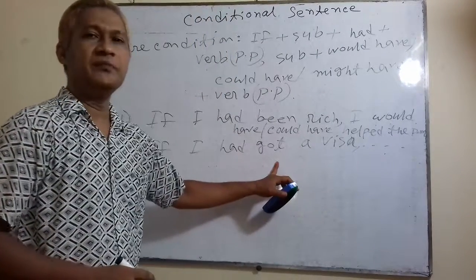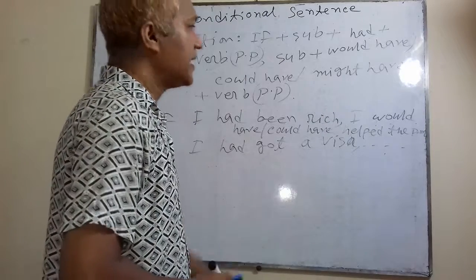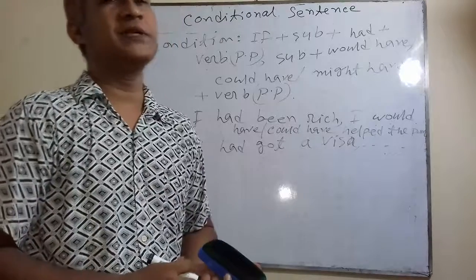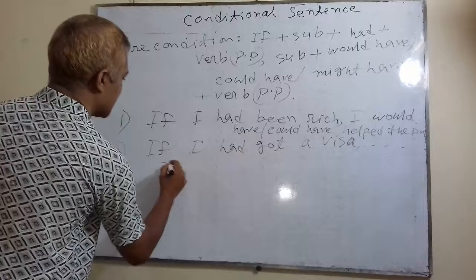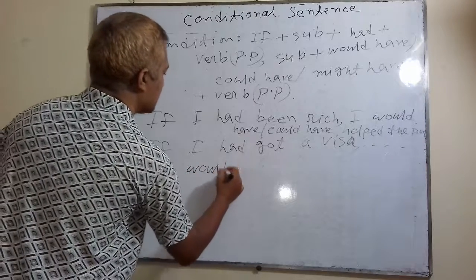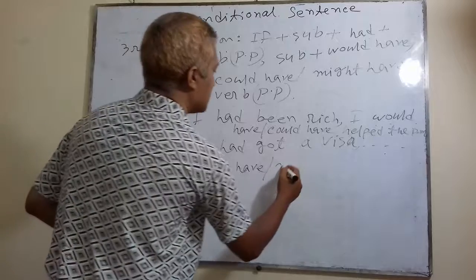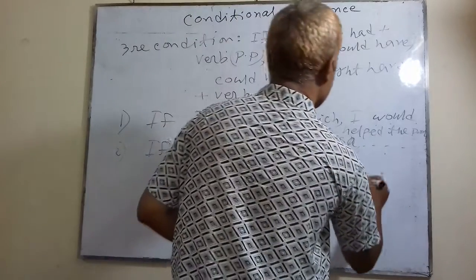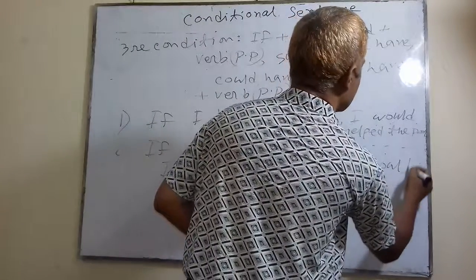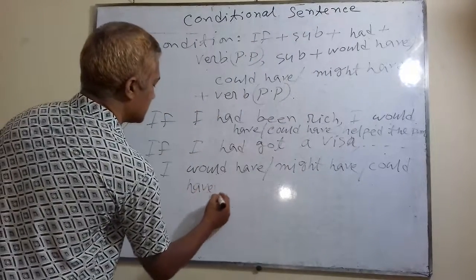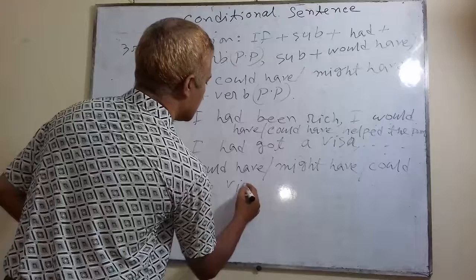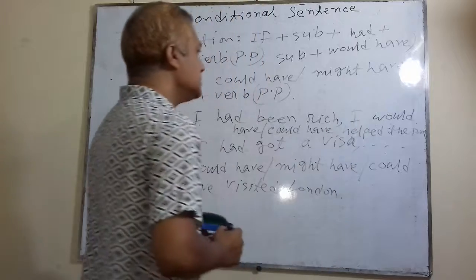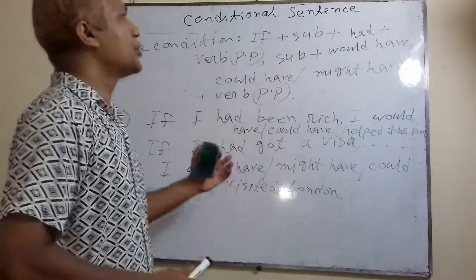If I had got a visa, then I would have or could have or might have visited London or visited USA. Would have or might have visited London. Well, this is conditional sentences.